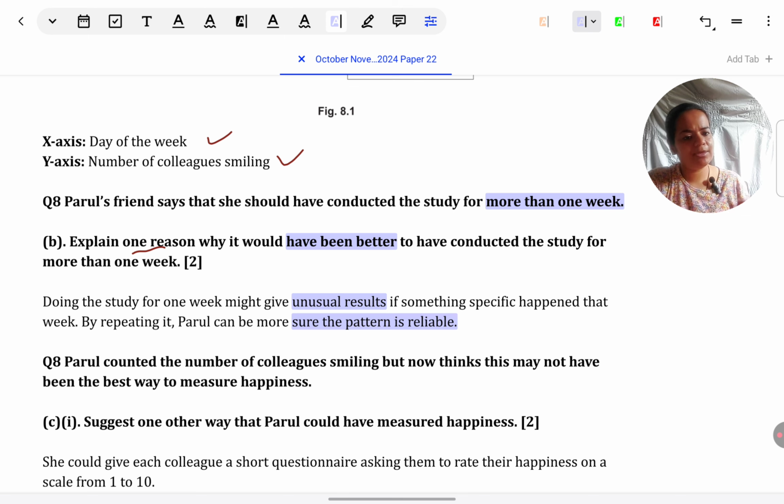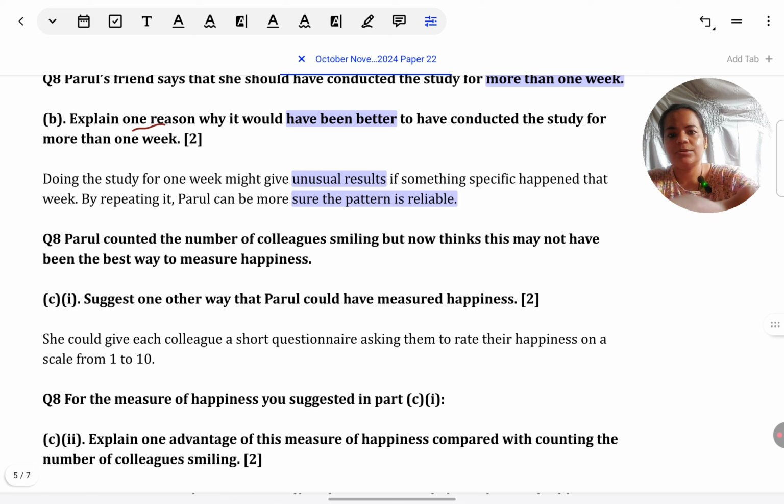So she can be confident that that is the usual trend. Let's look at the next question. Parul counted the number of colleagues smiling, but now thinks this may not have been the best way to measure happiness. So suggest one other way Parul could have measured happiness. This is also an operationalization of DV type of question, which we had seen in the previous part also.